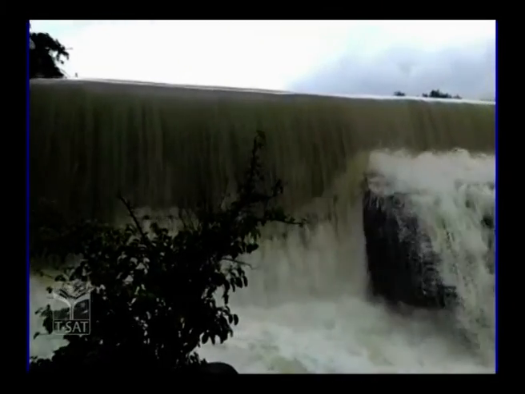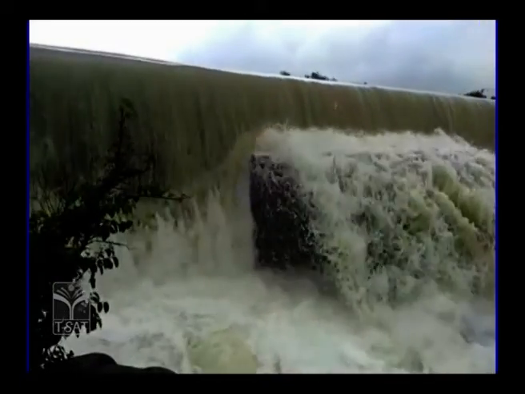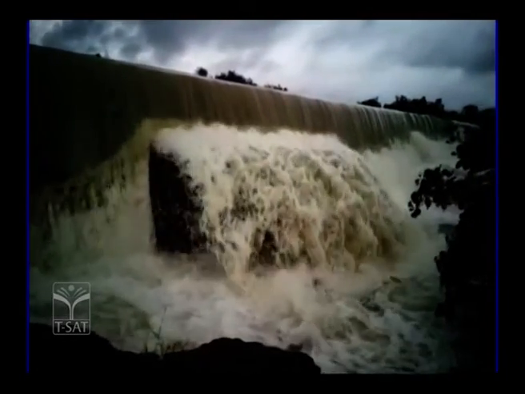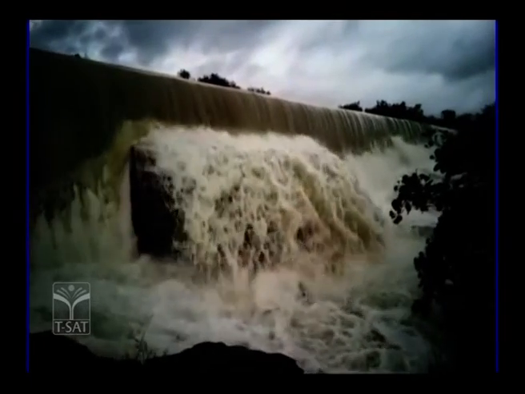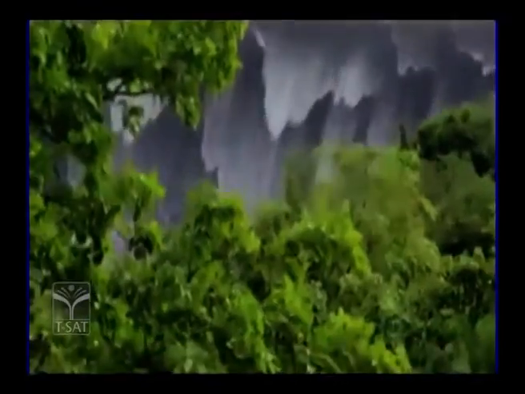Children, did you visit any of the places like this? How do you feel when you visit such places? You will be happy, right children? Yes, this is the water which is flowing over the dam. So you will be very happy.